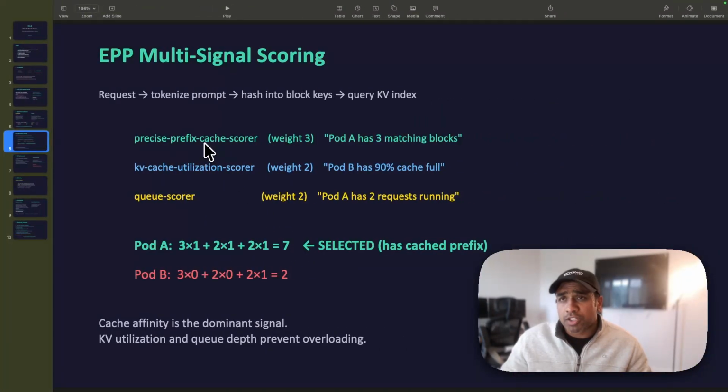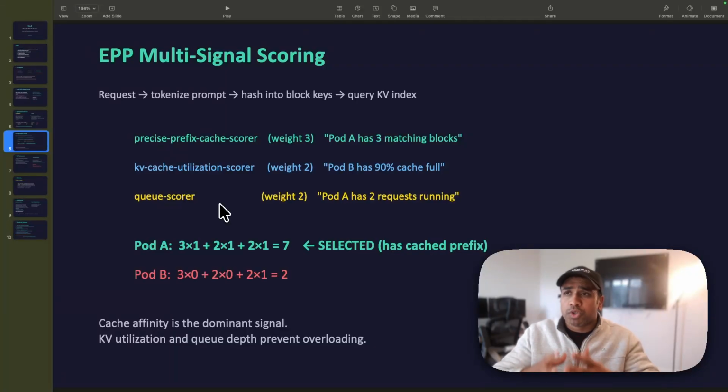You can provide scores for different scorers here: the precise prefix cache scorer, the KV cache utilization scorer, and the queue scorer. So you can look at the queue depth, at the KV cache utilization on that particular pod, and at how much of the prefix is cached on that pod. Depending on all this, the weighted sum eventually decides which pod the EPP routes the request to.